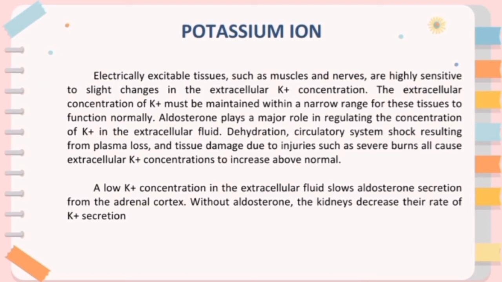Aldosterone plays a major role in regulating the concentration of potassium in the extracellular fluid. Okay, dehydration, circulatory system shock resulting. Ito yung nagmumula sa pagkawala ng plasma at pagkasira ng tissue dahil sa mga pinsala gaya ng matinding pagkasunog ay nagiging cause ng extracellular potassium concentration to increase above normal.